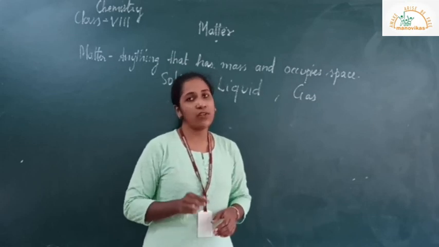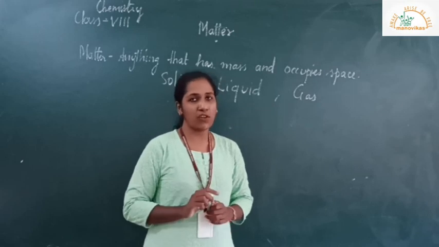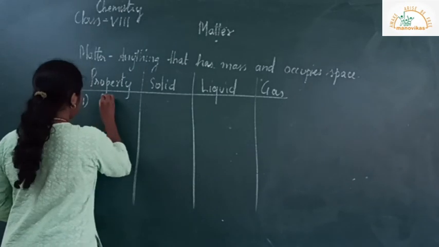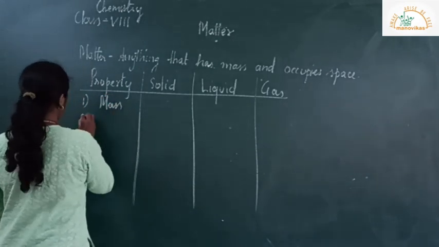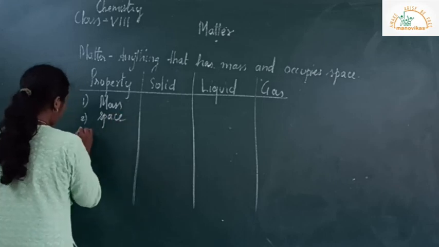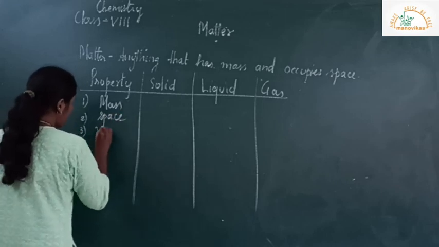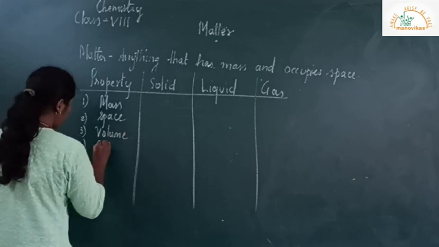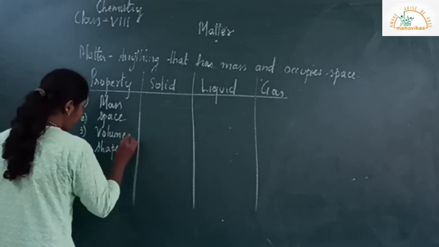Now let us learn about the properties of states of matter. The first property, what we are going to see is mass. Second is space. Third is volume. Fourth is shape.